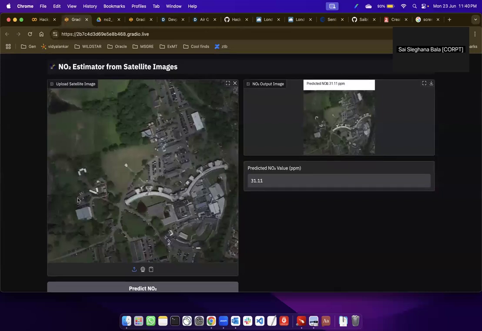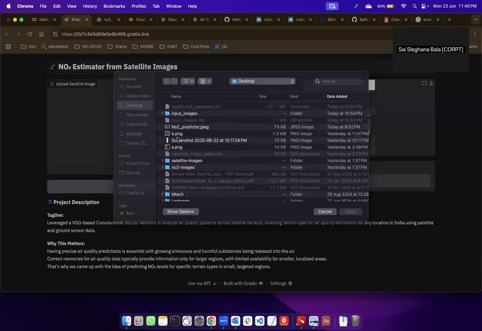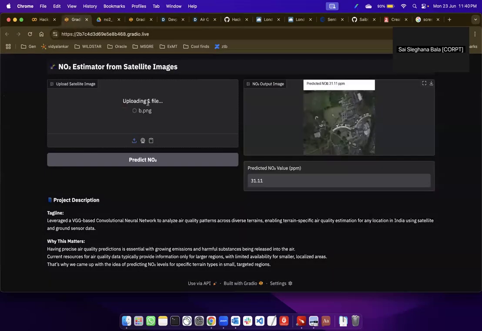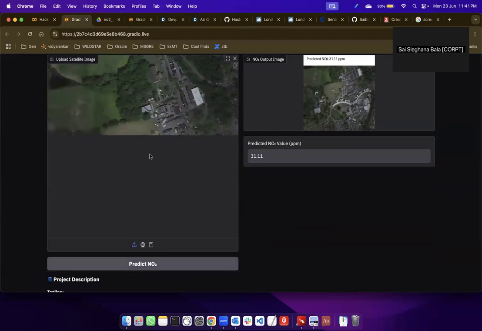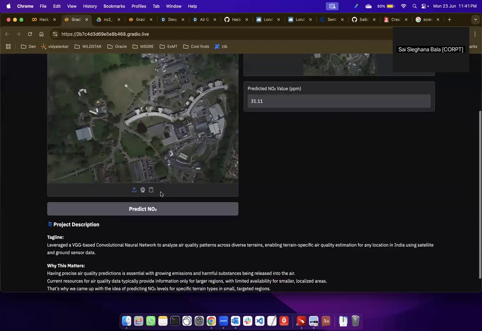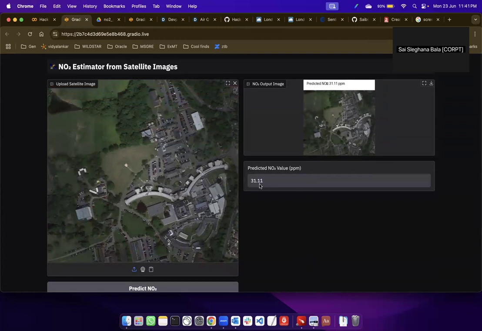When we pass our input image in this form, I would like to show that again. So we are taking a random input image. This is not an input image from London at all, by the way. This is from India. Once we load this image, it would be displayed in this form, and once we click predict NO2, we get our final NO2 value.